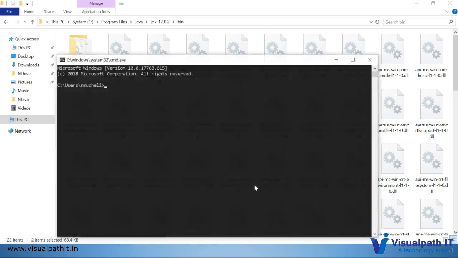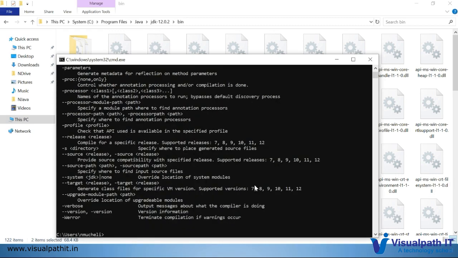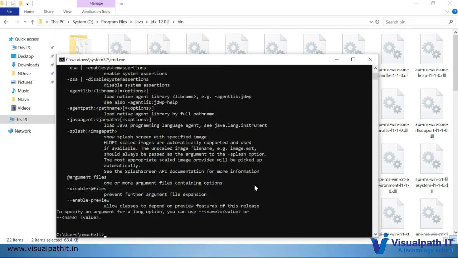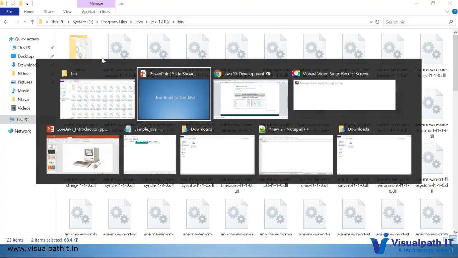Doing the same thing, I'm opening a new, fresh command prompt, just checking. Yeah, it works. We'll check the other commands. javac works, java works, everything is perfect. We can go to the next slide.